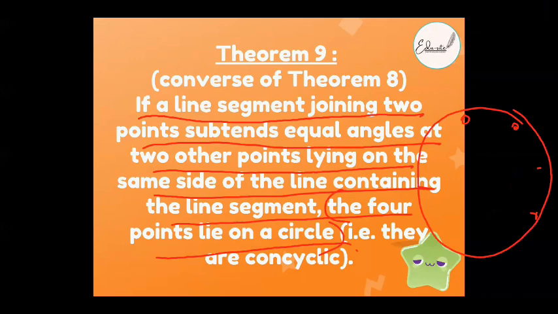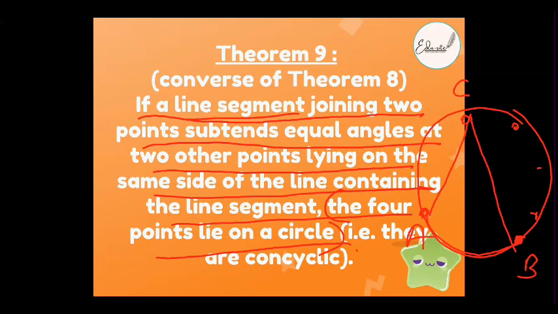Do you have any doubts here? If a line segment joining 2 points subtends equal angles at 2 other points. For example, if this is a line segment, this is an arc for you and this is a segment for you. Let's consider this is AB. This is a line segment AC. AC and CB are line segments that are joining the 2 points AB. Fine? Yes.